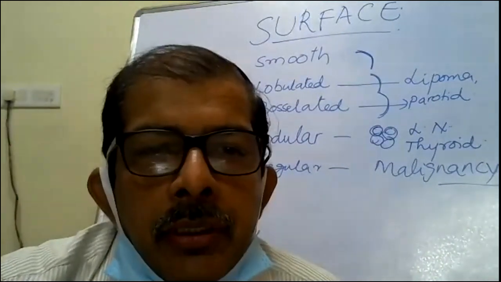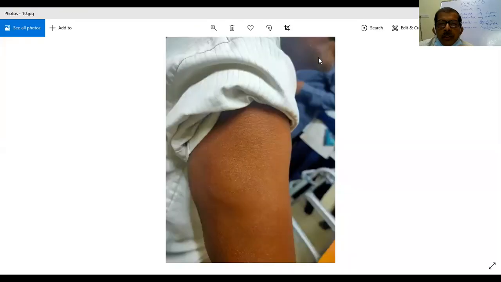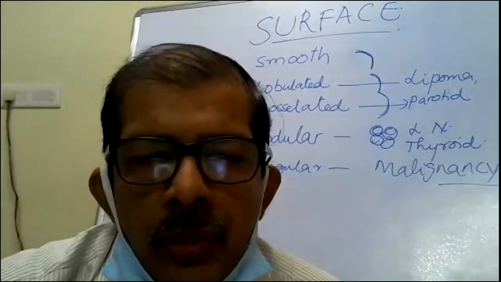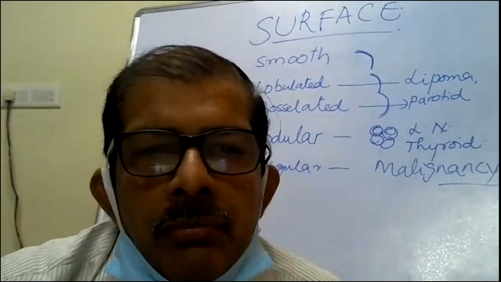See, the back of the arm. And if you carefully see, there are a few depressions also, that we call, I'll tell you once you get the diagnosis. Bursa?